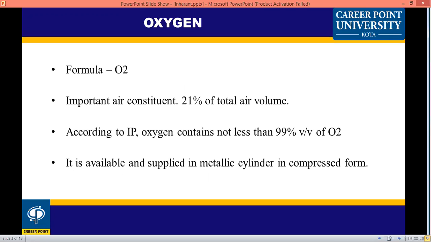First one is oxygen. Oxygen is necessary for the human body. It is available in air, the most important constituent of air. Total volume 21%: in the air of the environment, oxygen is found at 21%. According to Indian Pharmacopoeia, the oxygen content is not less than 99%.